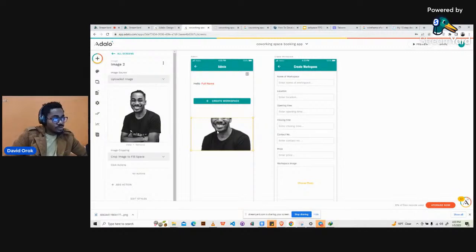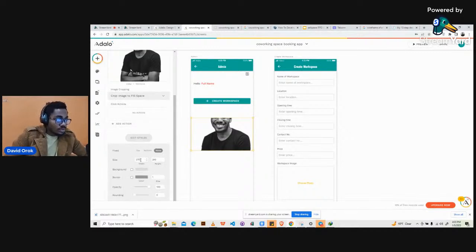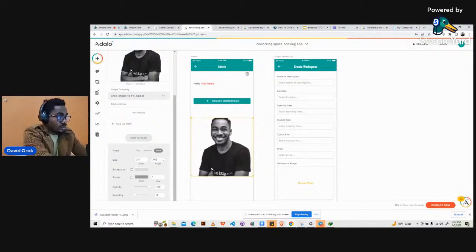All right, but as you can see, it doesn't look round yet. So we will make sure that we resize this and make it round. We'll click on edit styles, then scroll down. You see that the size of the image component is not the same. It's 375 by 210. So we'll make it the same. I will make this other side 375. So it's now a square.